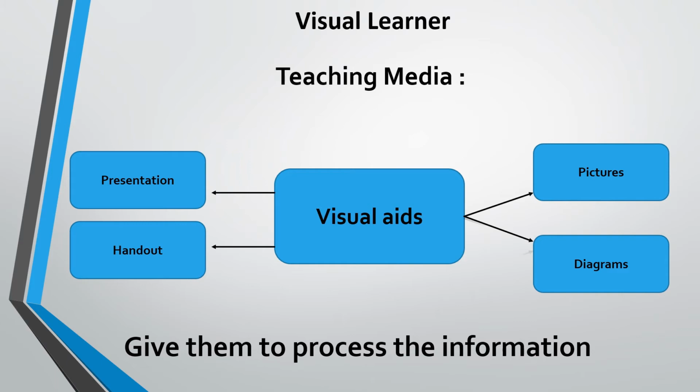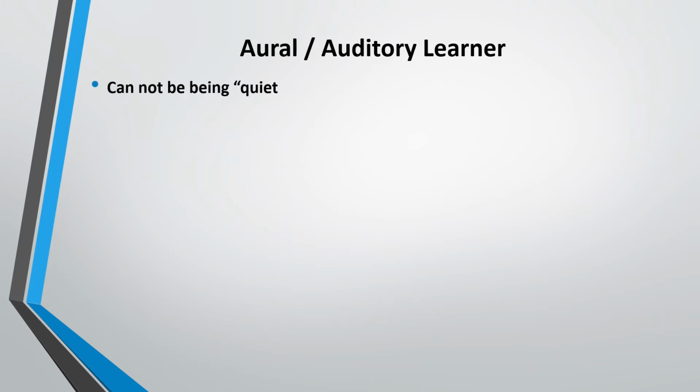Then, aural or auditory learners. This type of learner will have trouble being quiet for a long period of time. So, when teaching them, be sure to involve them in a discussion.